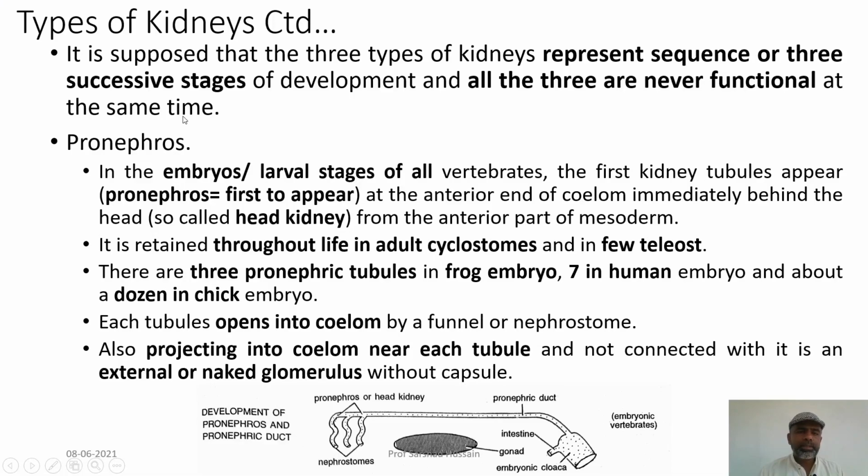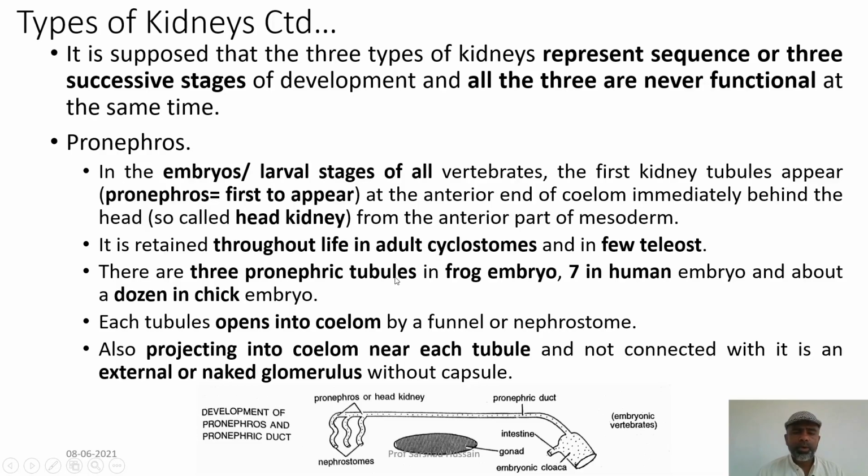Now, pronephros is present in the embryos in the larval stage of all vertebrates, and because it is the first kidney to appear in the vertebrates, it is called the pronephros, and it is present immediately behind the head. So, it is called the head kidney as well. You can see here, it is present at the anterior most end, not all along the whole length of the coelom. It is retained throughout life in adult cyclostomes and a few bony fishes.